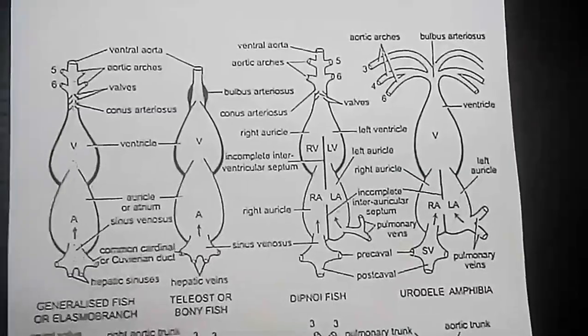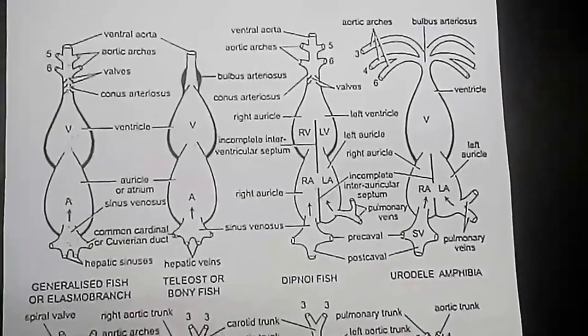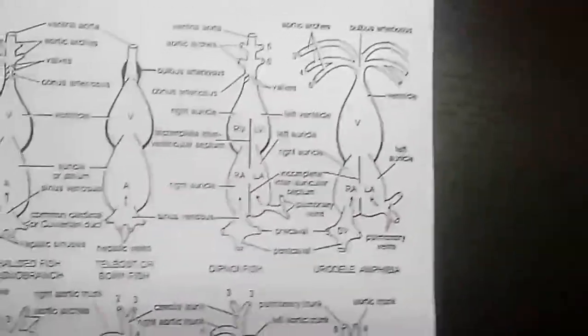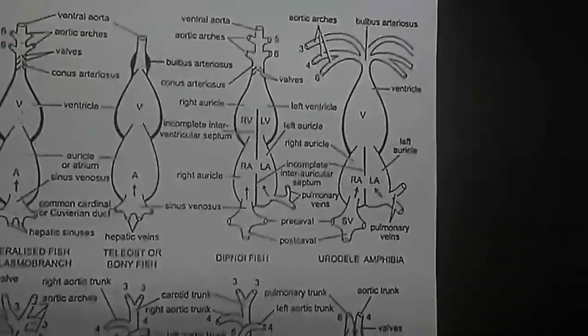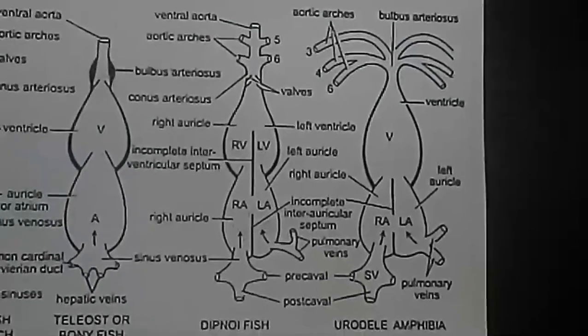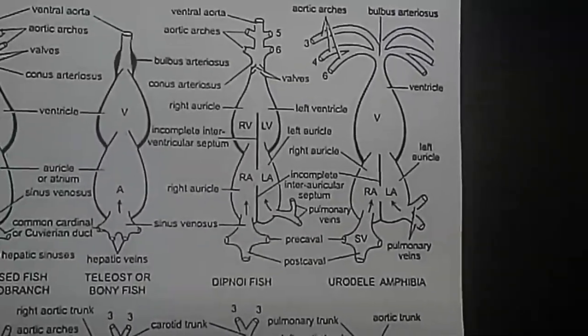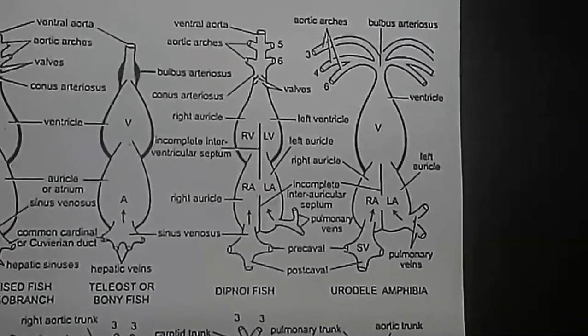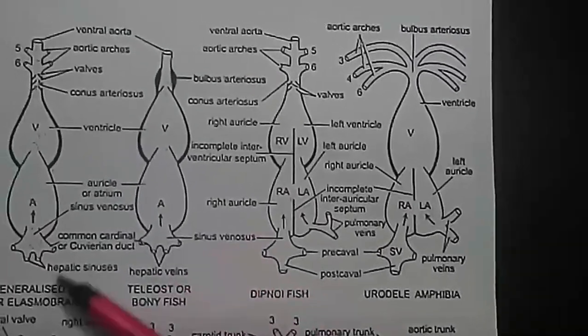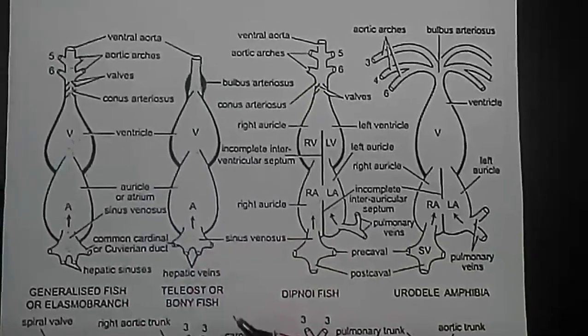The pericardial cavity of elasmobranch communicates with the body cavity through 2 perforations in the transverse septum. That is, the 2 chambers, the pericardial cavity and abdominal cavity, are not completely separated. In teleost fishes, the heart resembles that of elasmobranchs.